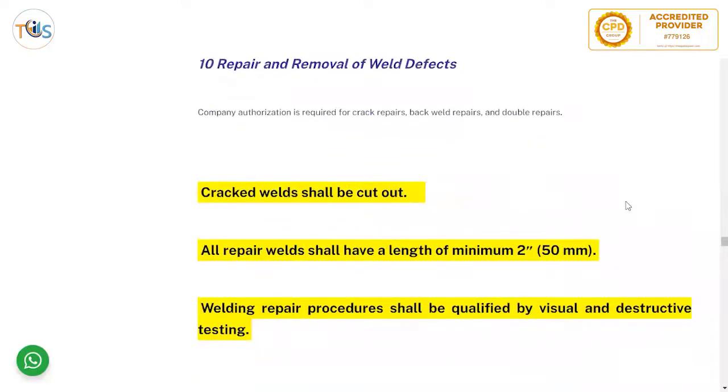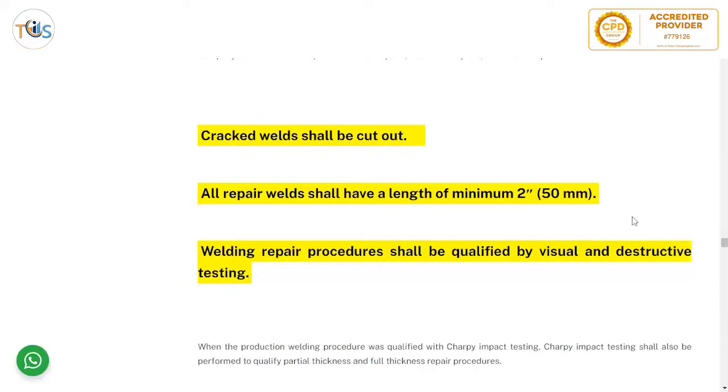Repair and removal of weld defects. Company authorization is required for crack repairs, back weld repairs, and double repairs. Crack welds shall be cut out, so that it is welded again. Twice repair needs company authorization. Any back weld repairs also need client authorization, and any repair due to crack also needs company authorization. Crack welds shall be cut out.